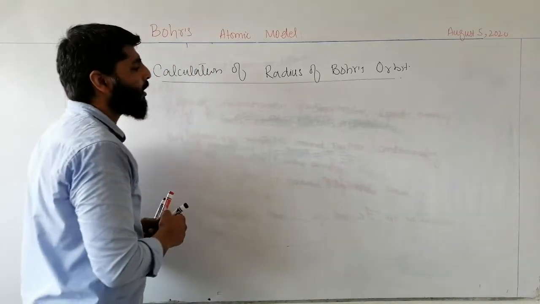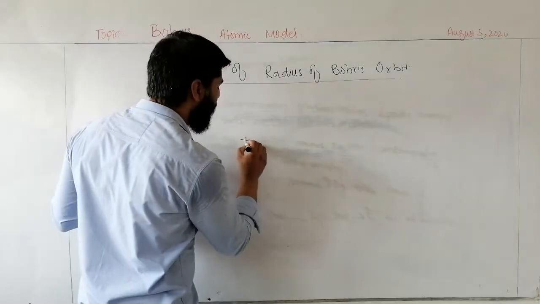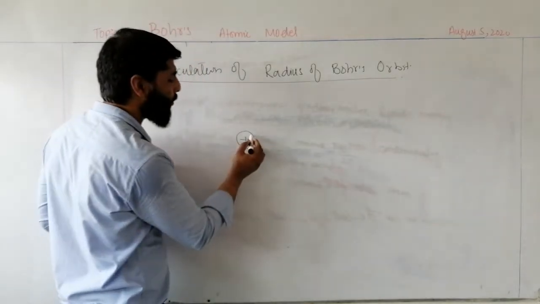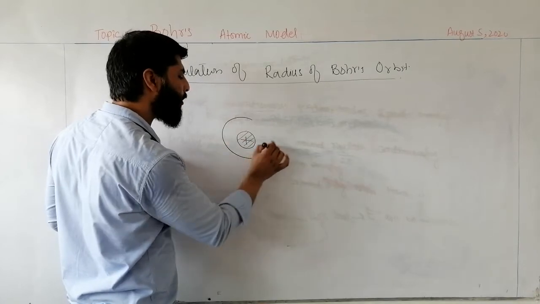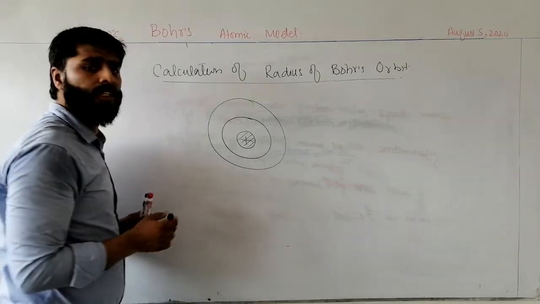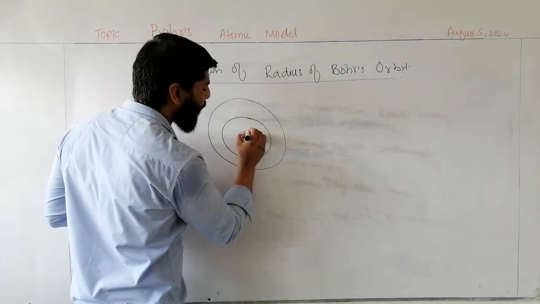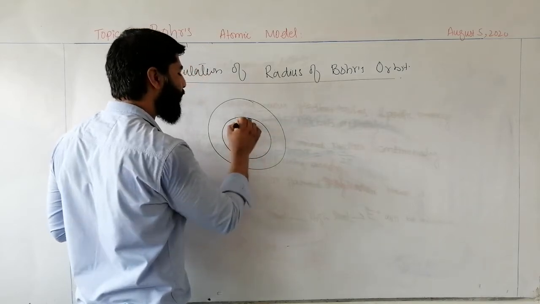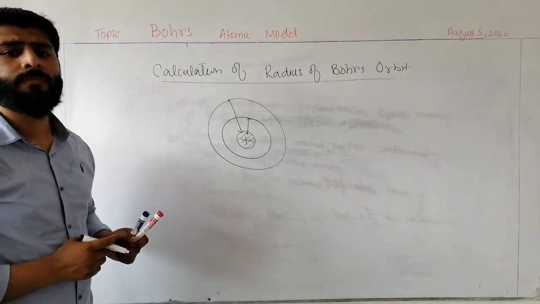What was the methodology? According to Bohr's atomic model, an atom consists of a nucleus carrying positive charge, and there are specific circular paths around the nucleus having specific energy and specific radius. The radius and energy of each orbit are specific and fixed.